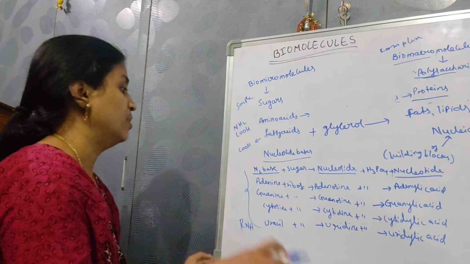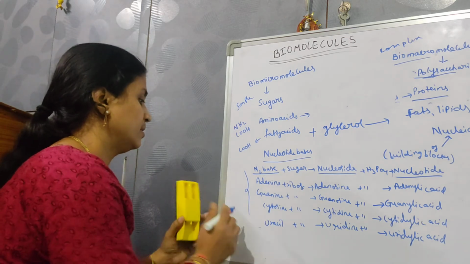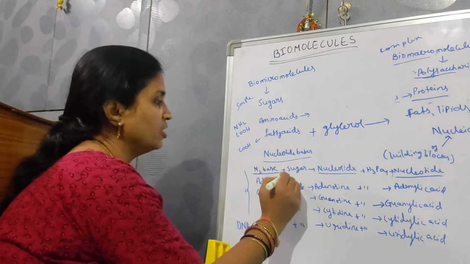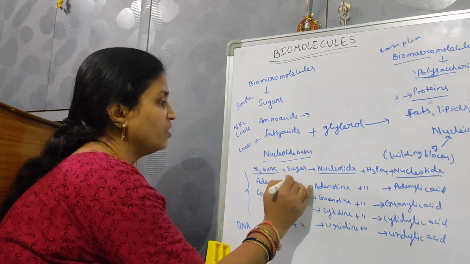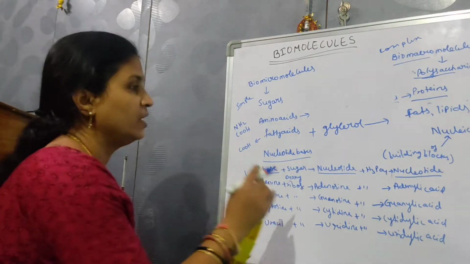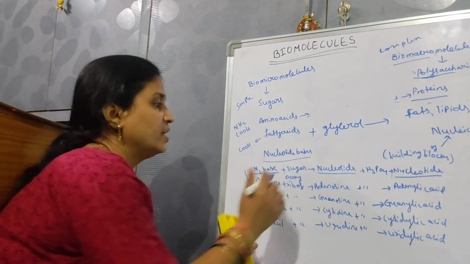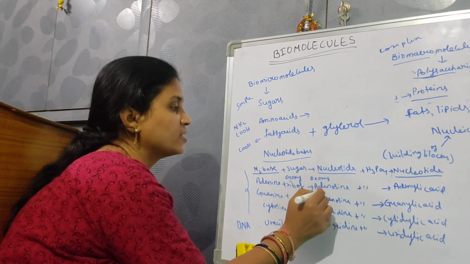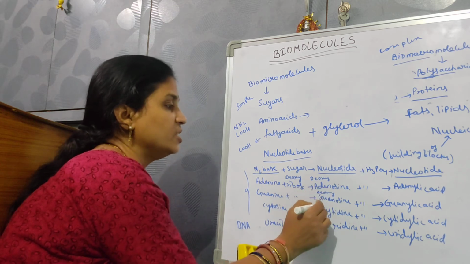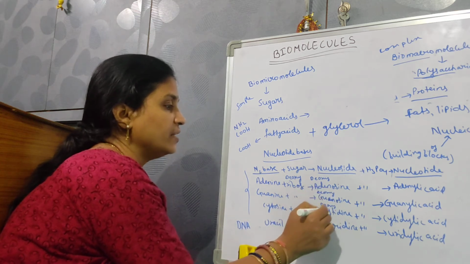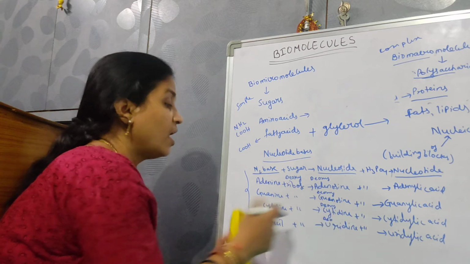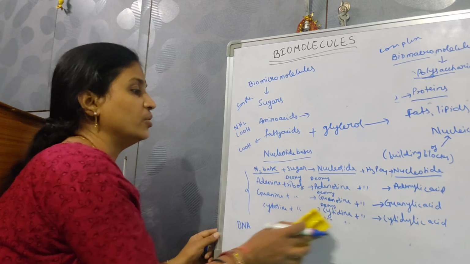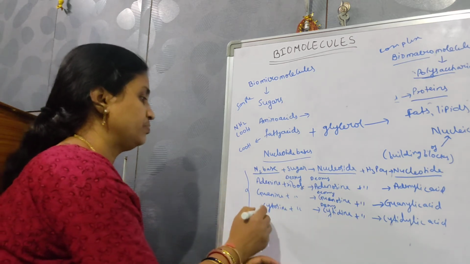Okay, if we talk about DNA, instead of ribose sugar, it is going to have deoxyribose. So deoxyribose. Then here it is going to be deoxyadenosine, deoxyguanosine, deoxycytidine, and instead of uracil, it is going to have thymine.